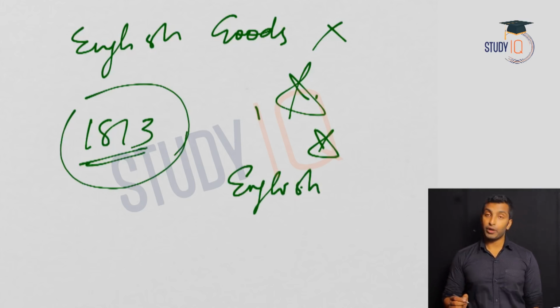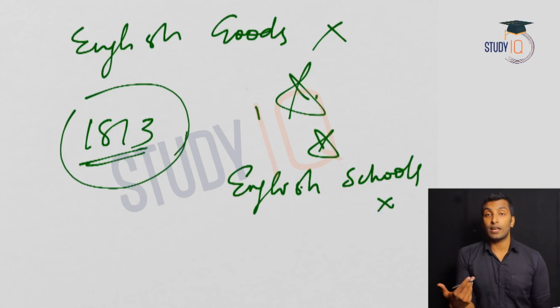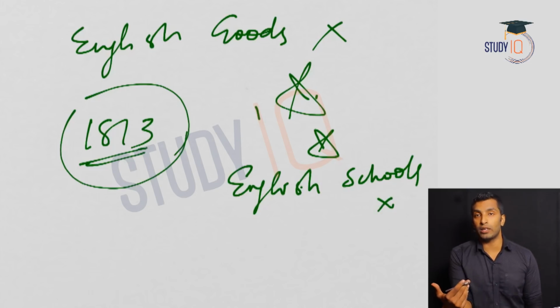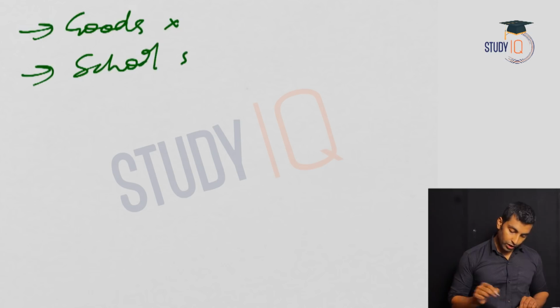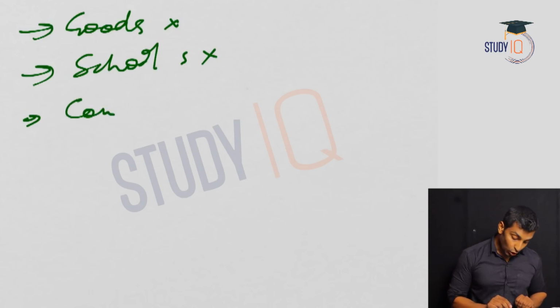English schools were also boycotted, and Indian schools started coming up, and those schools were not like traditional schools. They established modern schools, and they gave education in English style itself. But the only change is the Indian owners. So those schools were owned and operated by Indians. So English goods were boycotted, English schools were boycotted, okay, and the Swadeshi movement boycotted the courts also.